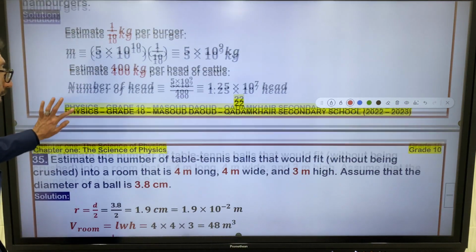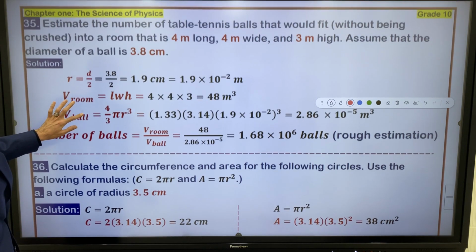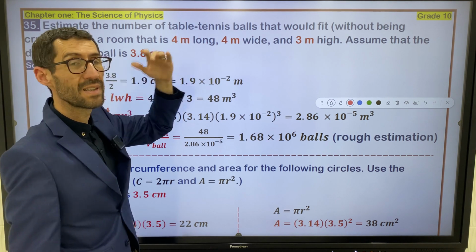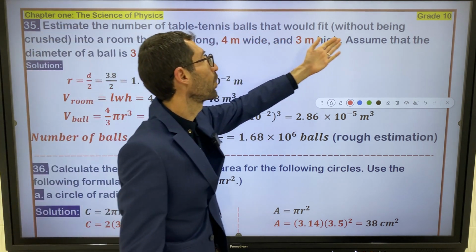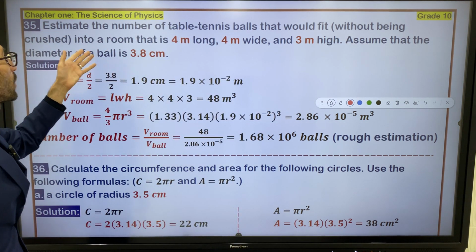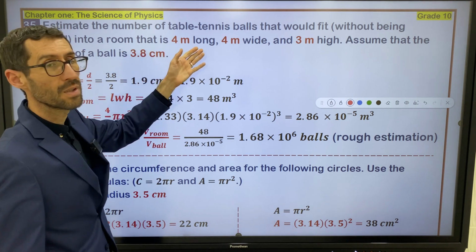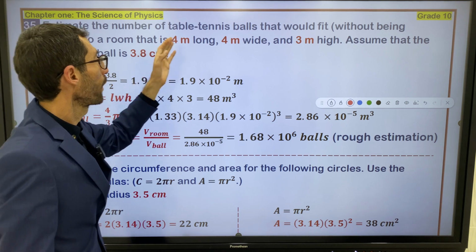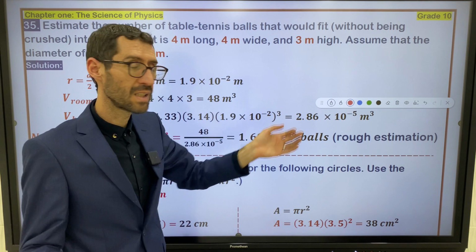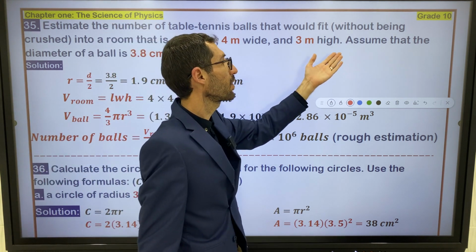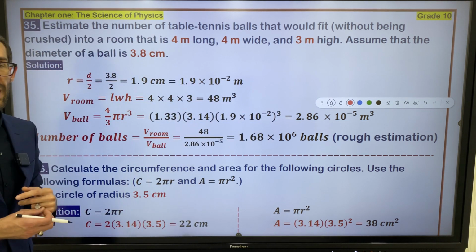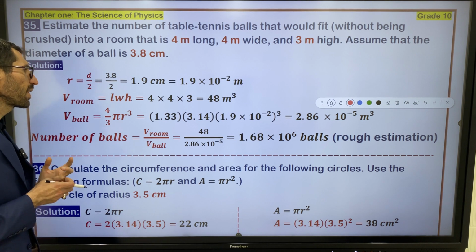Question 35. Estimate the number of table tennis balls. So we look for the number of table tennis balls that would fit without being crushed into a room that is 4 meters long, 4 meters wide, 3 meters height. This is the dimension of the room: length, width, and height. Assume that the diameter of each ball is 3.8 centimeters, right?